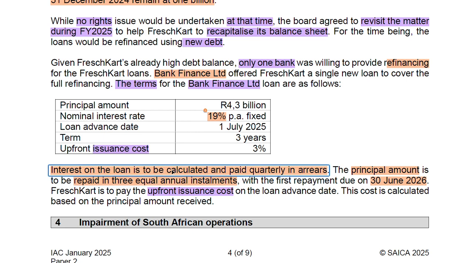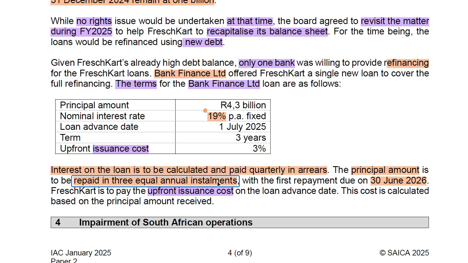The interest on the loan will be calculated and paid quarterly in arrears. What does that mean? It means that the interest will be calculated and paid 4 times a year because we have 4 quarters in the year. The principal amount will be paid in three equal annual installments, so the principal will be paid 3 times over the term. However, the interest will be paid 4 times a year, which means for the duration of the loan, it will be paid 12 times.